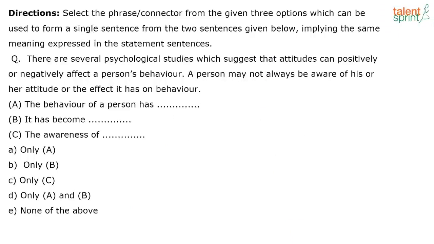So there are several psychological studies which suggest that attitudes can positively or negatively affect a person's behavior. So this is sentence 1. Sentence 2 says a person may not always be aware of his or her attitude or the effect it has on behavior. So if you look at these phrase connectors, there are a couple of ways. I've already taken this up. It's available in your video library as well for you to go and check out the strategies.